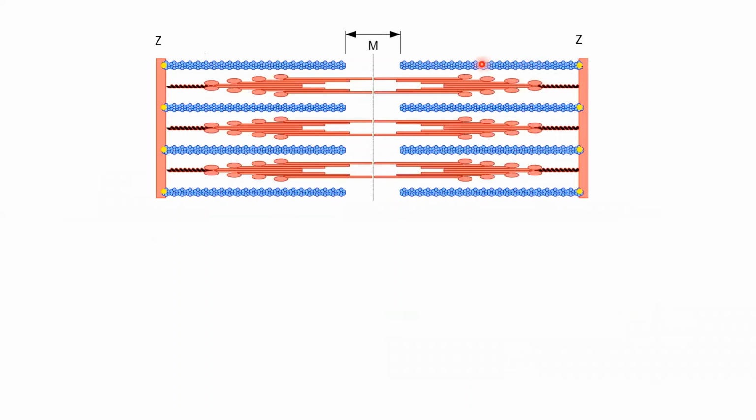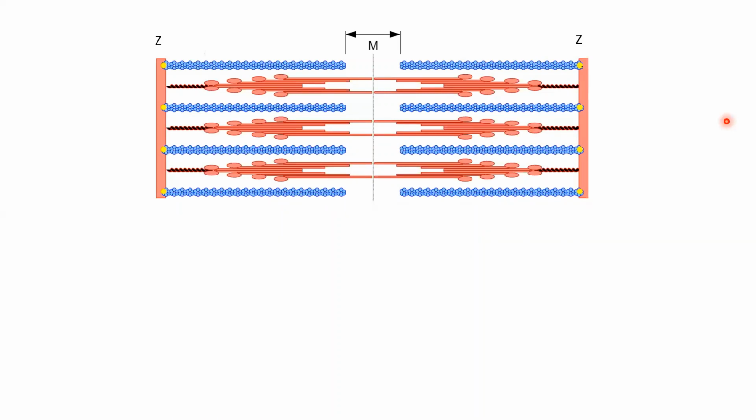We have the thin actin filament in blue, the thick myosin filament in red, and the elastic titin filament in black. Now, when the muscle shortens or lengthens, the filaments lengthen and shorten accordingly by sliding against one another. So how does the sarcomere know what length to return to? After all, there is a physiological normal resting length of our muscles.